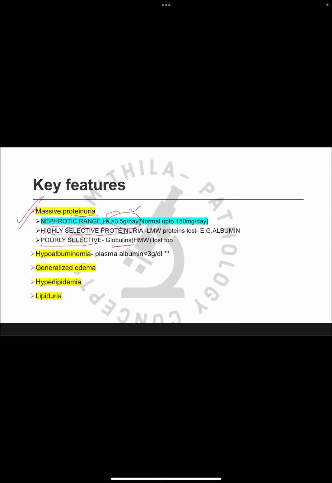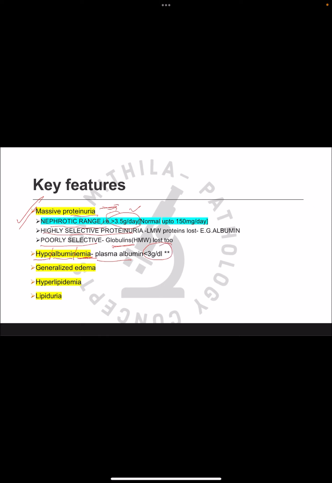So when there is proteinuria, proteins are lost in the urine, albumin is lost in the urine. So in the blood, there is decrease in the level of the albumins. So there will be hypoalbuminemia. Hypo is decreased albumin concentration in the blood. So the plasma albumin levels are less than 3 grams per deciliter.